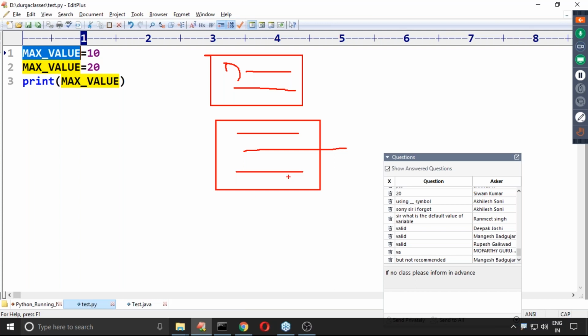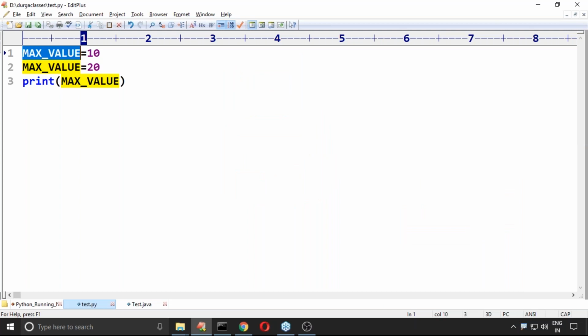Sometimes you may see this type of alert message. It means it is not recommended, but if I want to do that, no one is going to stop me. It is something like a warning, a convention kind of thing.